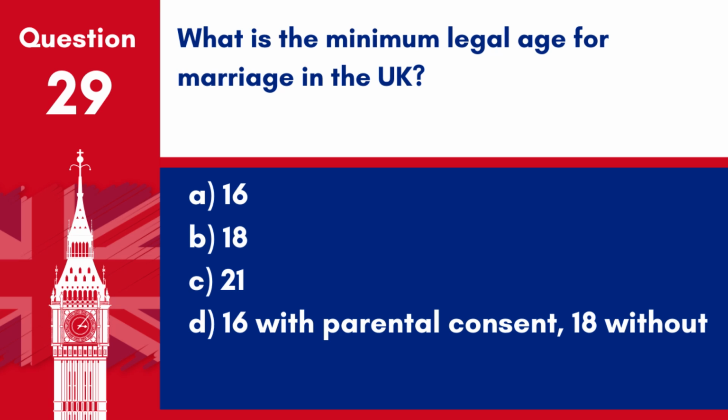Question 29. What is the minimum legal age for marriage in the UK? A. 16. B. 18. C. 21. D. 16 with parental consent, 18 without. Answer: D. 16 with parental consent, 18 without. The minimum legal age for marriage in the UK is 16 with parental consent and 18 without.